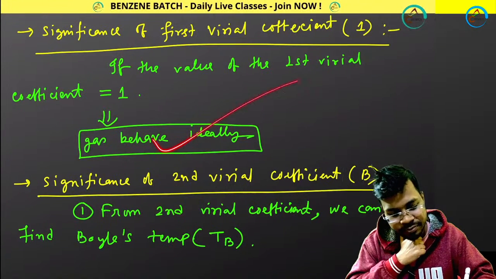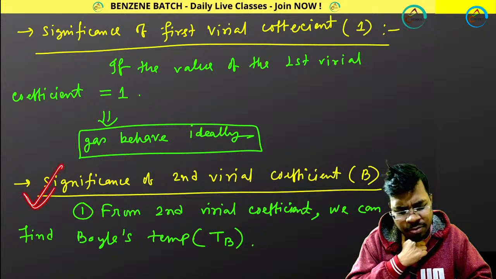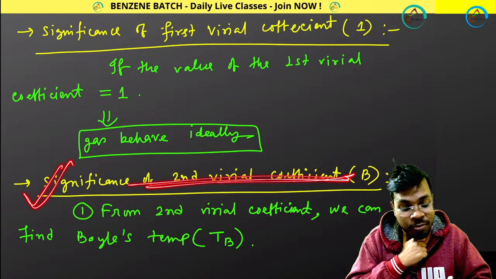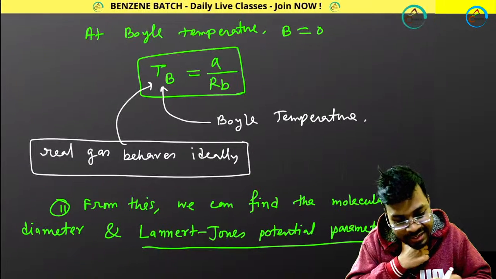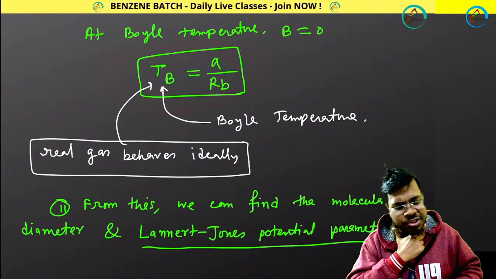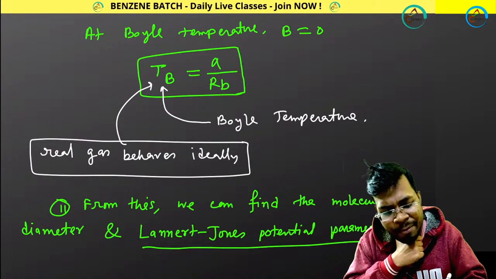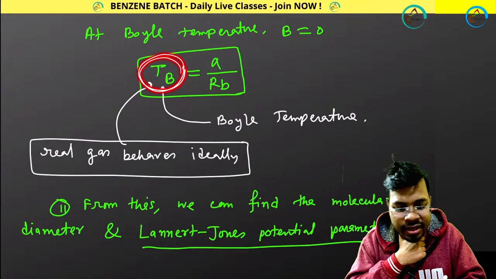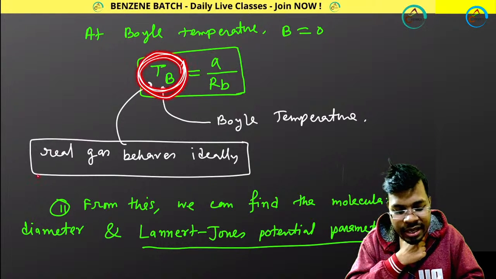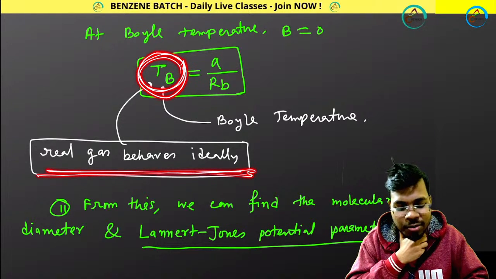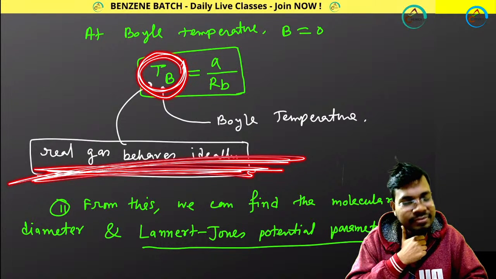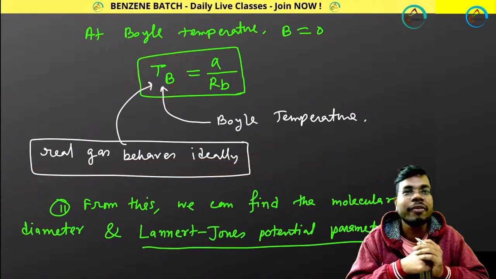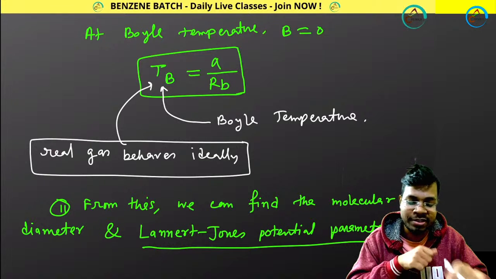Perfect. Similarly, the significance of the second virial coefficient: from it you can calculate the Boyle temperature. This is a very important expression. So at Boyle temperature, what happens? The temperature at which a real gas behaves ideally is called the Boyle temperature. Perfect.